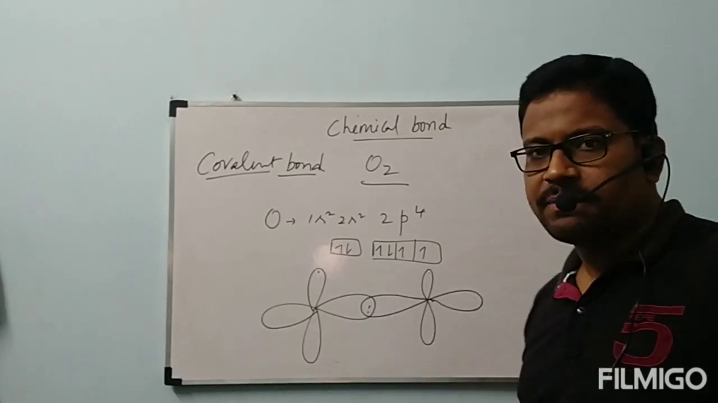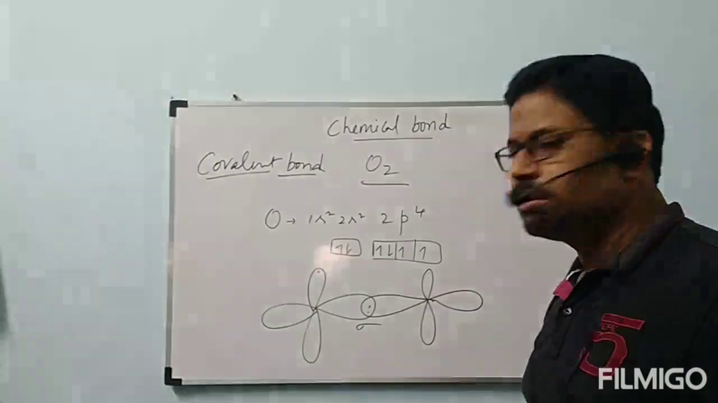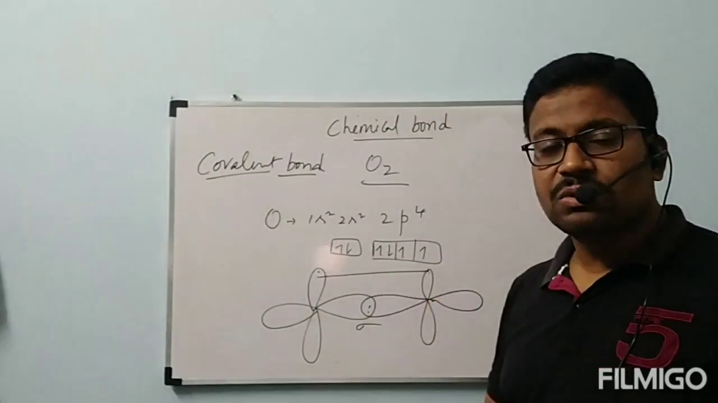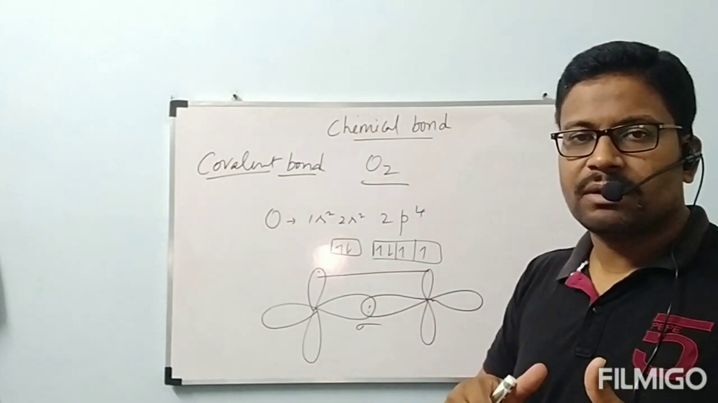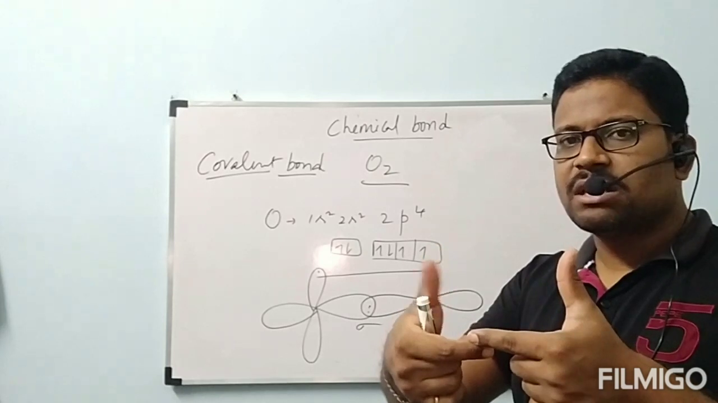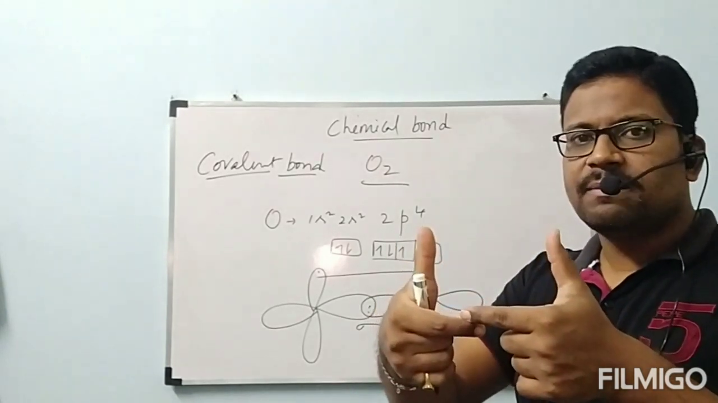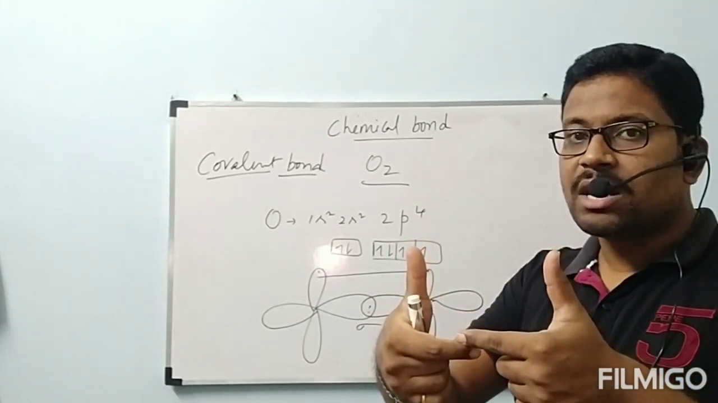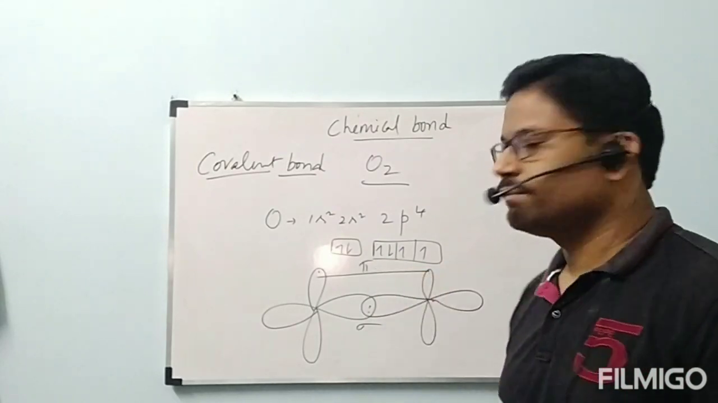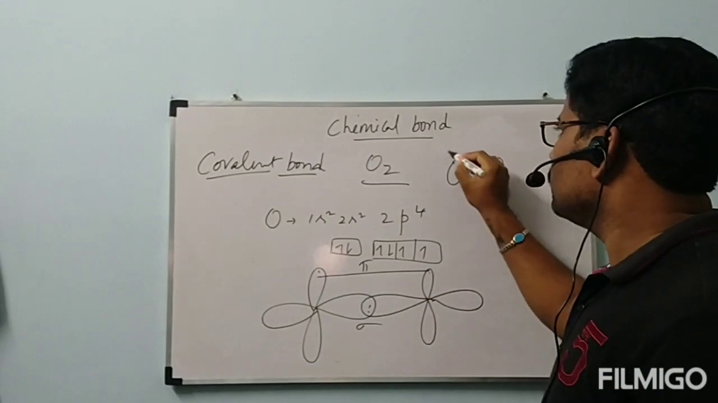The first electron orbital is involved in complete overlapping to form a sigma bond, and for the remaining 2 orbitals, there is no chance for them to undergo complete overlapping. Because of that, this electron spins in clockwise direction and this electron spins in anti-clockwise direction. Because of that, attraction will be developed between these 2 electrons, but not by complete overlapping, by partial overlapping. That is called pi bond. So oxygen is represented as O double bond O.